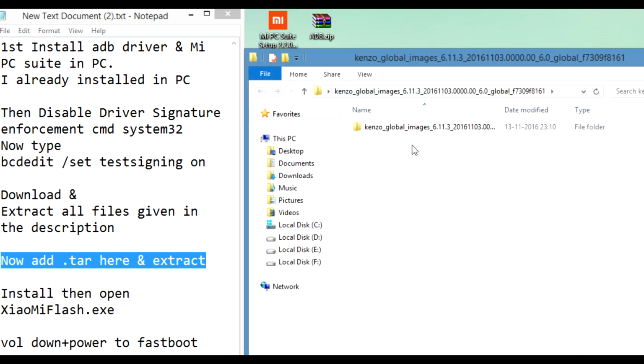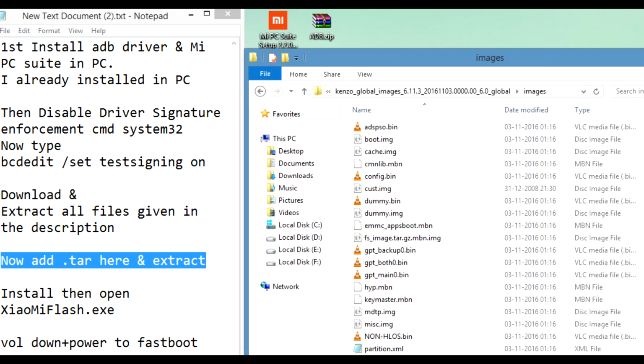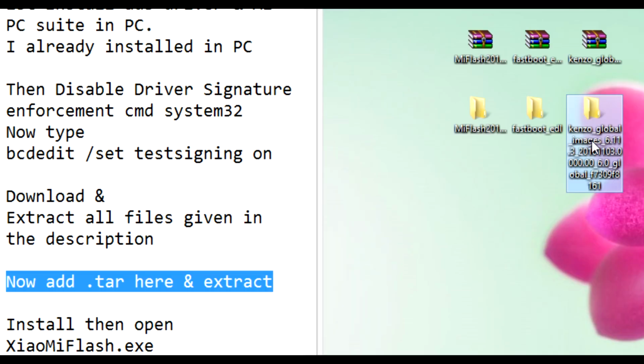So Kenzo Global Images is the Marshmallow ROM. You have to rename this folder name to Fastboot ROM.